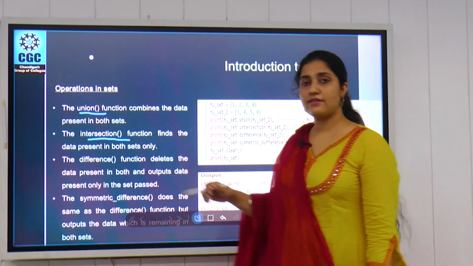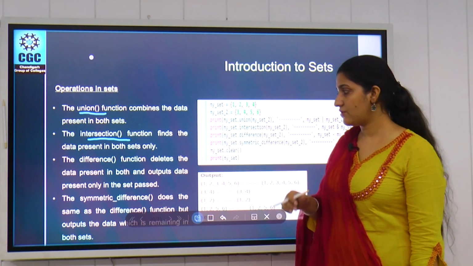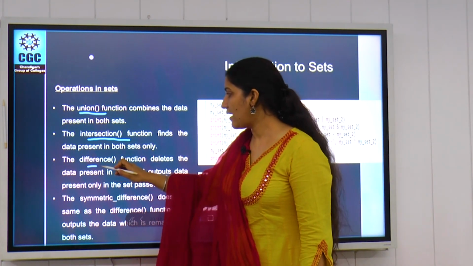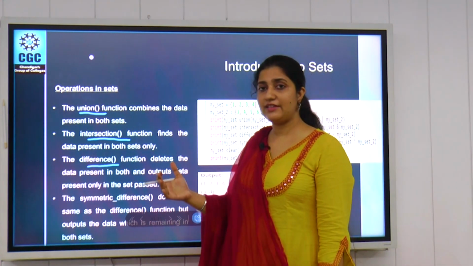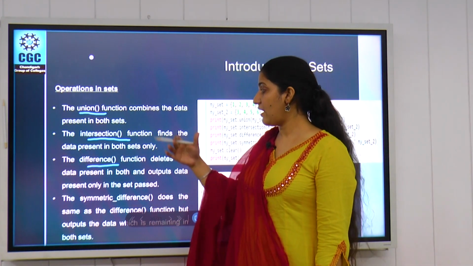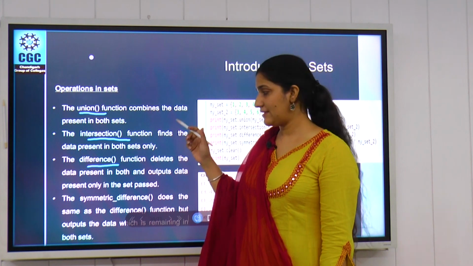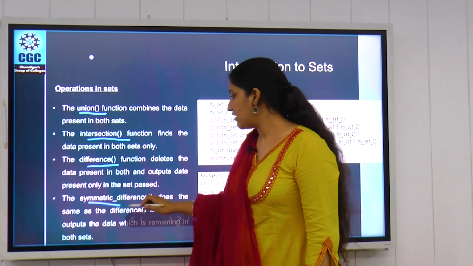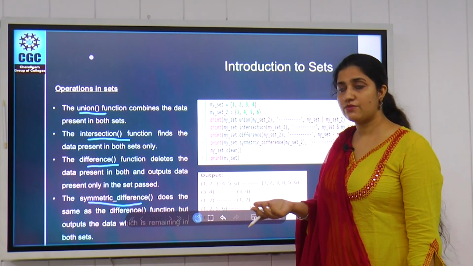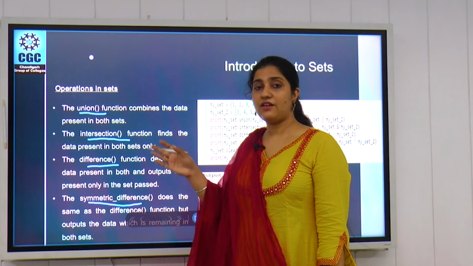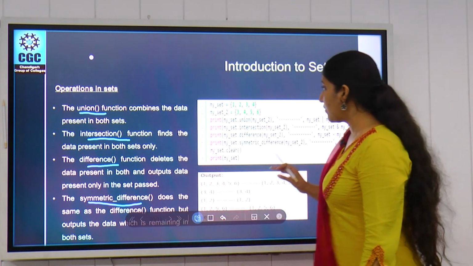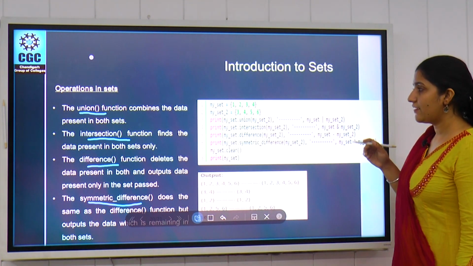Intersection will provide us only the common values, whereas difference will delete the common values and return the values from one set, but symmetric difference will delete the common values and return the values from both sets. With an example we can clear these concepts.